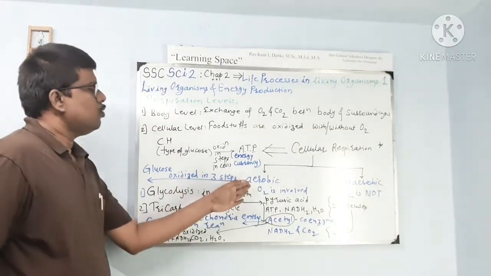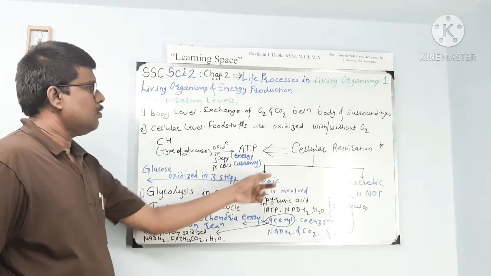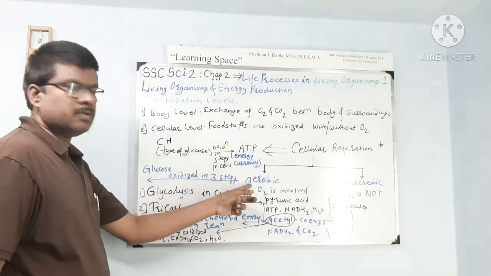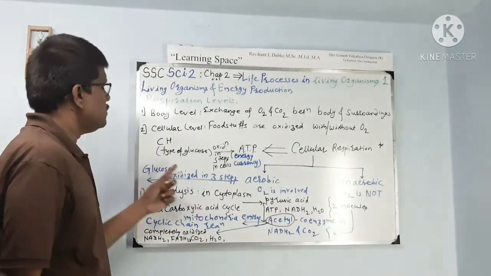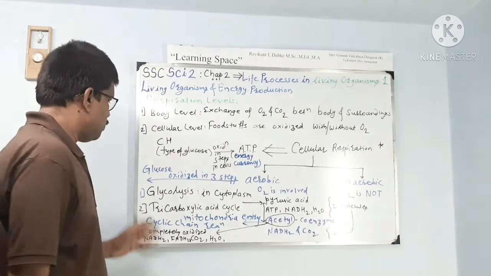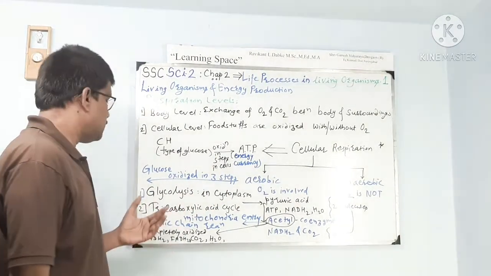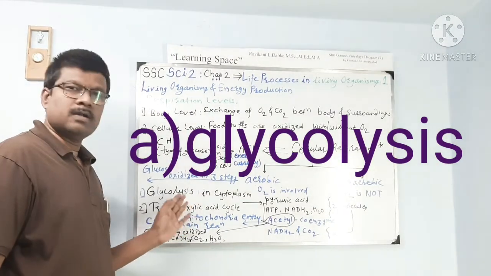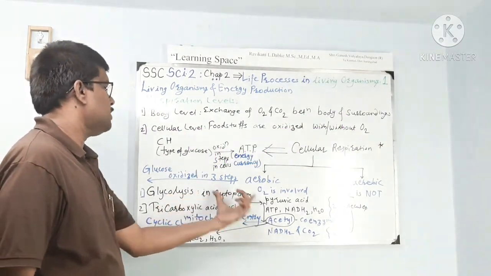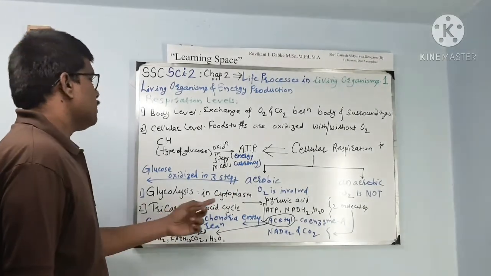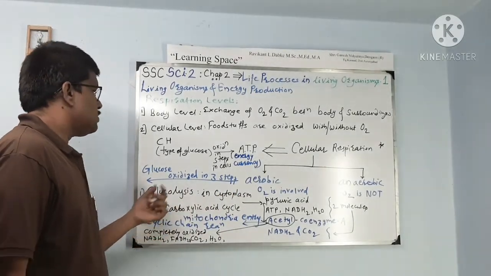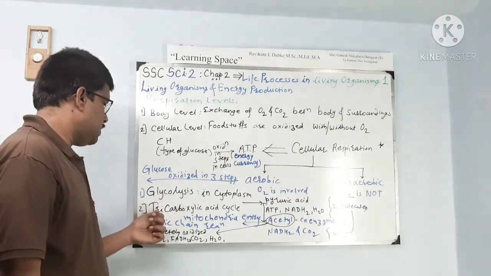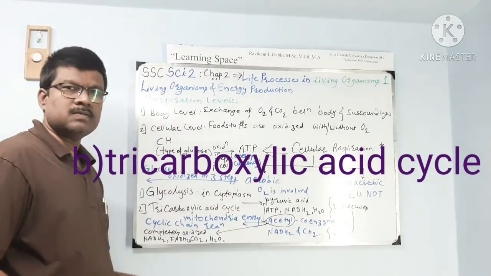Now we will deal in detail with aerobic cellular respiration. In case of this cellular respiration, glucose is oxidized in 3 steps. Which are these 3 steps? We will discuss one by one. First one is glycolysis, and glycolysis happens in cytoplasm. The second step of glucose oxidation in case of aerobic cellular respiration is the tricarboxylic acid cycle.